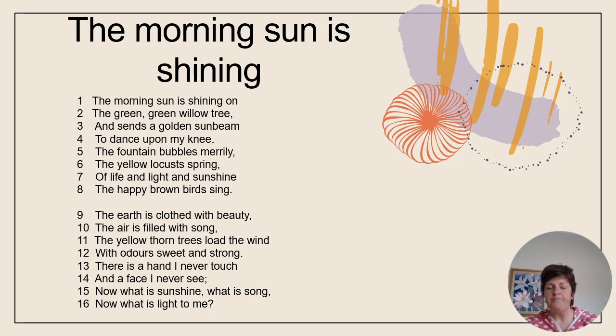grieving for. So the poem makes me think about the beauty of nature, then it makes me think about loss, and then it makes me think about how temporary beauty and joy can be, how they can be taken away from me so easily, and I can be left with something much heavier. They're the main themes in the poem, all right? What does the poem make me think about?